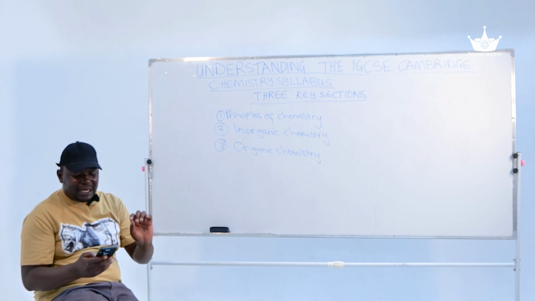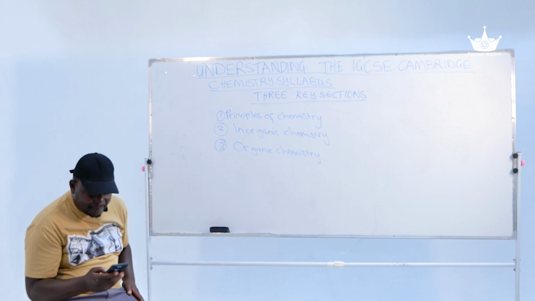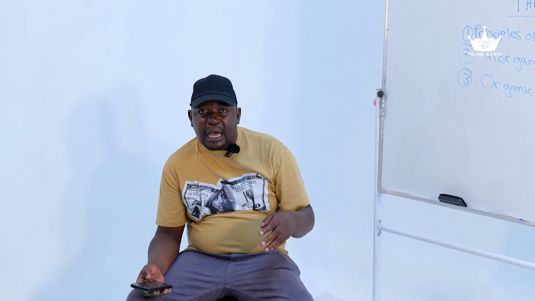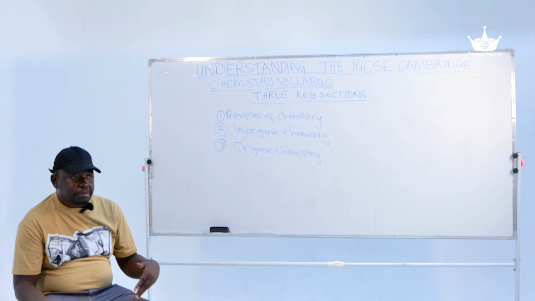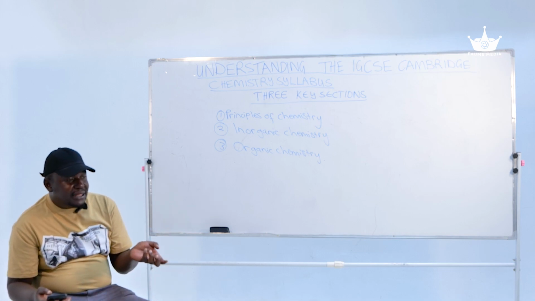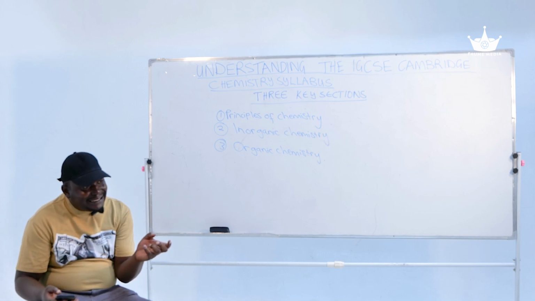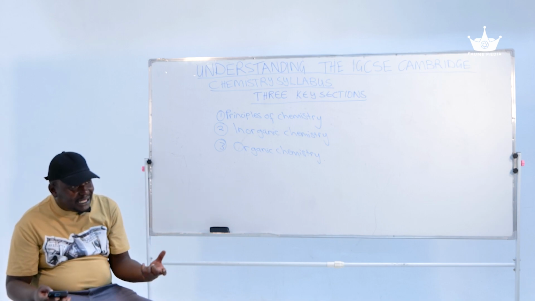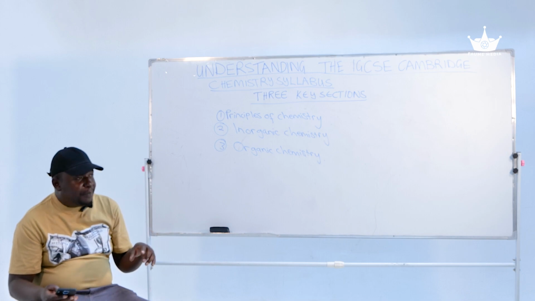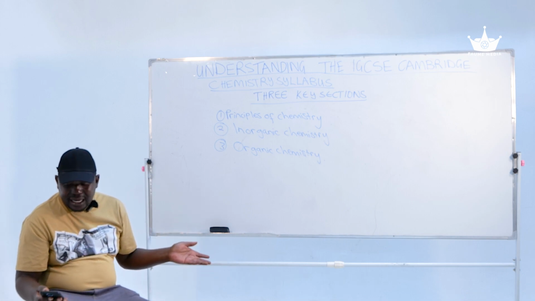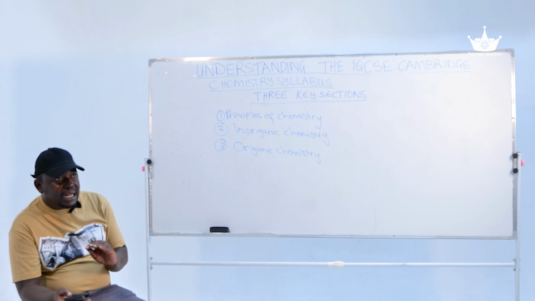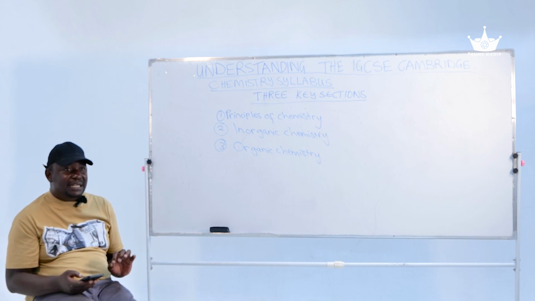So after that, we are going to look at atomic structure and the periodic table of elements. For atomic structure, we're going to discuss John Dalton's atomic theory, and then the subatomic particles, their relative charges, masses, and where they reside within an atom, the protons, the neutrons, the electrons, right? And we're also going to talk about the trends in the periodic table. Right? The periodic table designed by Dmitry Mendeleev